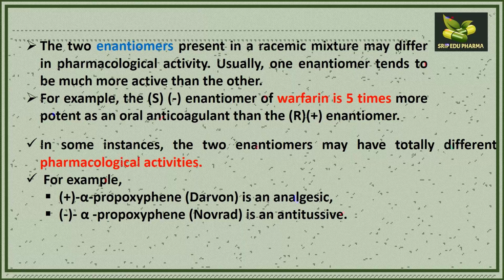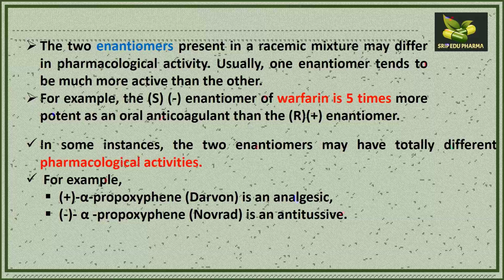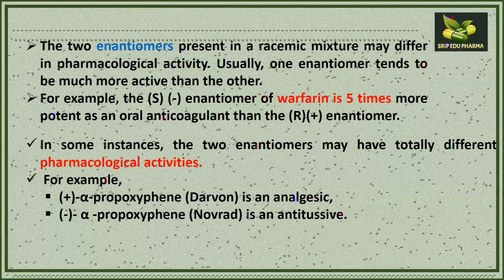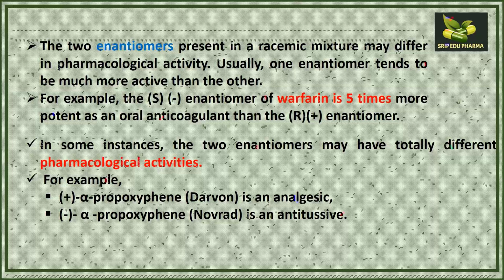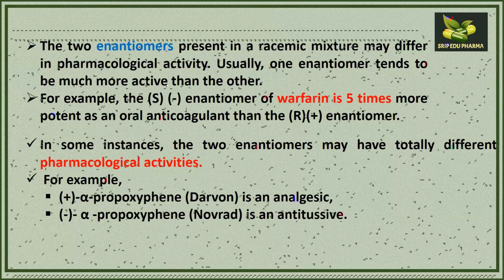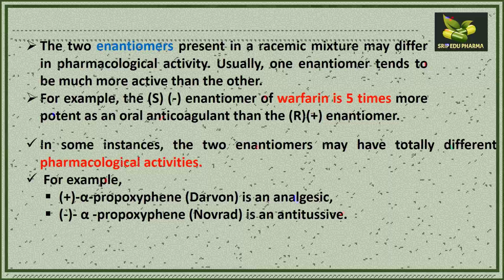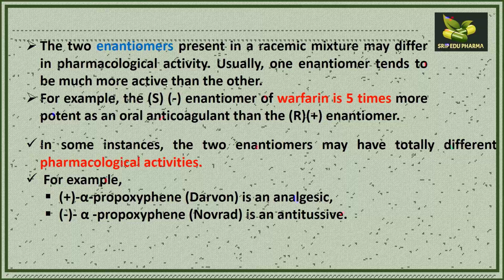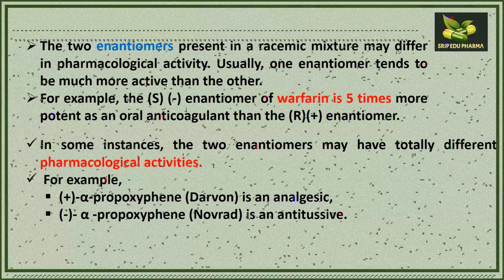It is also possible that different enantiomers of the same drug may have a similar effect, but due to their different absorption rate or bioavailability have a different intensity of activity. So the potency difference may occur due to the difference in absorption, and different enantiomers may also have different pharmacological effects.